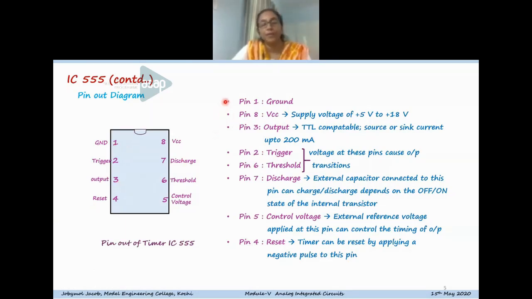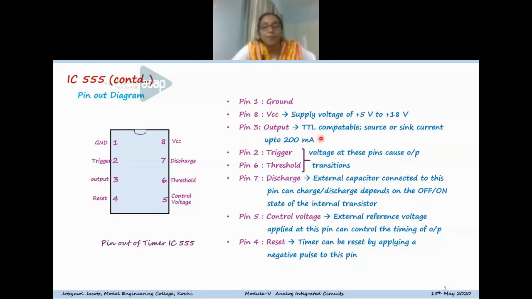There is no need of an internal diagram to explain those pins, because pin 1 is the ground pin, and pin 8 is the VCC, that is the supply voltage pin. A supply voltage from +5 to +18 volts can be connected to pin VCC, and pin 3 is the output pin. The output is TTL compatible and can source or sink a current of 200 milliamperes.